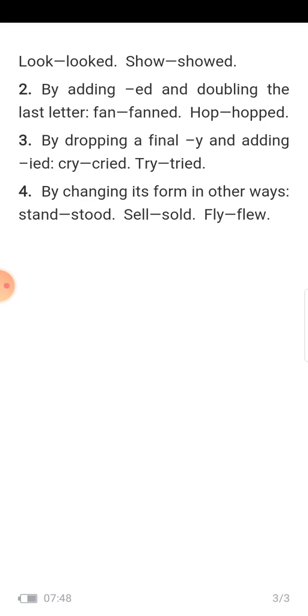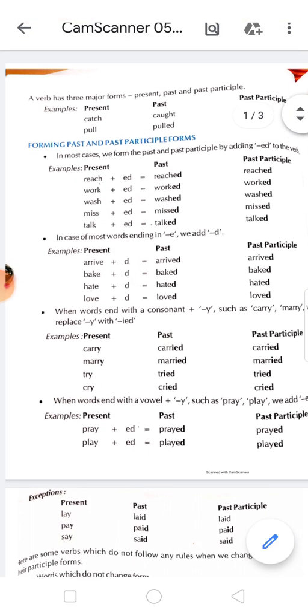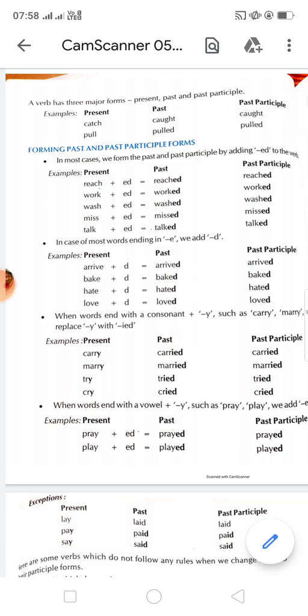For this reason, you have to learn some verbs, the chart of verbs. So here I have given a chart. You have to read this one and see how the forms are changing. See, it is written: present form, past form and past participle form.